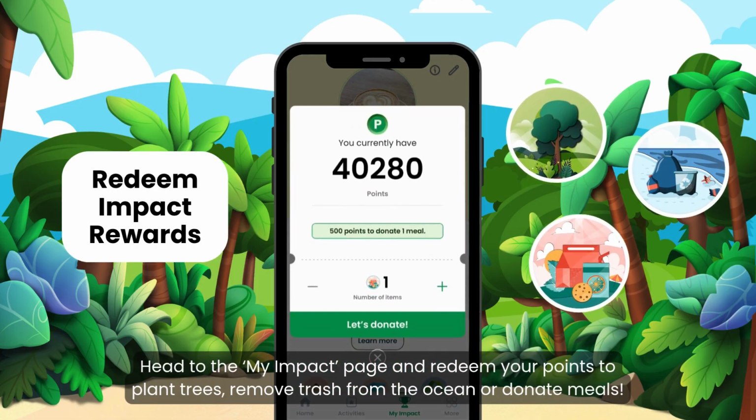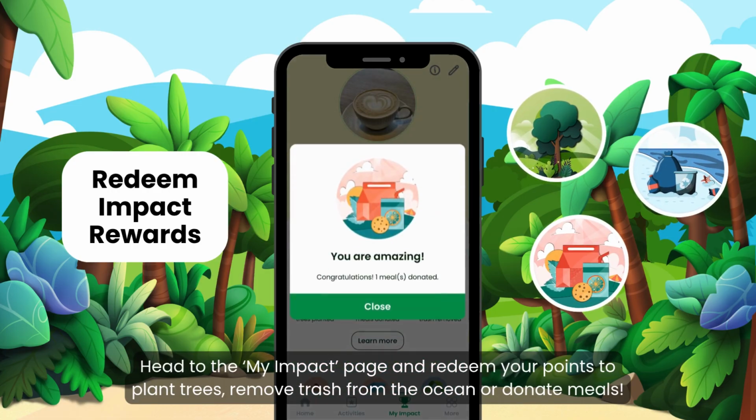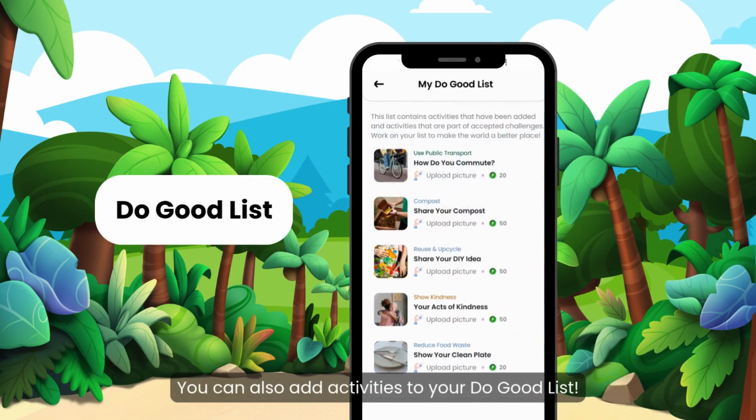Head to the My Impact page and redeem your points to plant trees, remove trash from the ocean, or donate meals. You can also add activities to your do-good list.